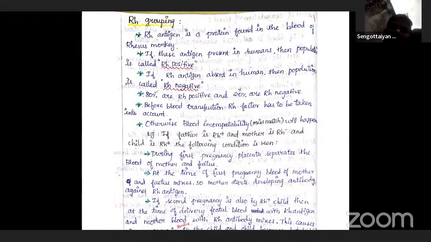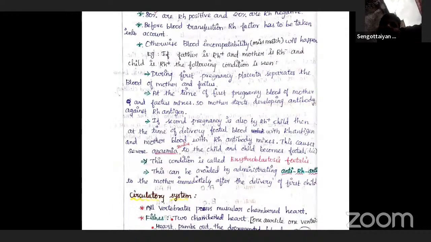I just explained it. This can be avoided by administering anti-RH antibodies to the mother immediately after the delivery of the first child. So that's all about the ABO grouping and the RH grouping.